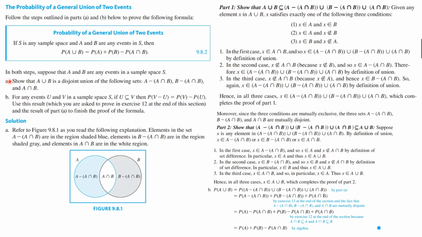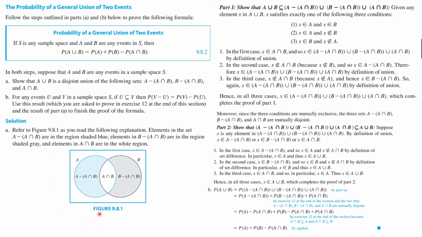So the proof is going to involve us doing two steps. The first one is, suppose that A and B are any sets in the sample space S. We're going to show, in part A, that A union B is a disjoint union of the following sets: A minus A intersect B, and B minus A intersect B, and A intersect B. So there are three sets that are unioned, and they make up A union B.